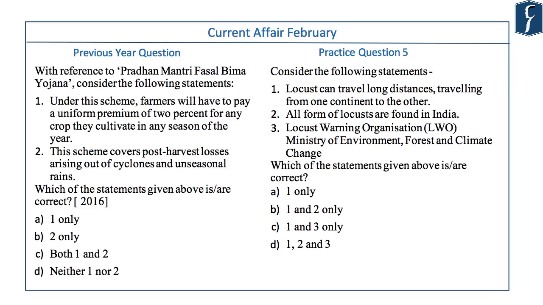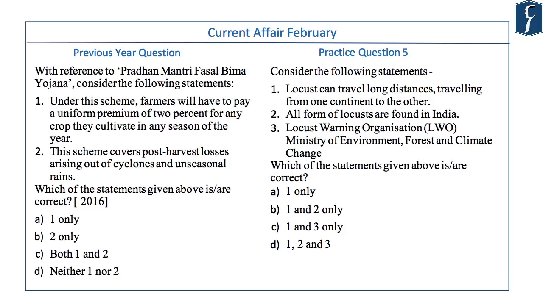UPSC always focuses on farmers' issues. In prelims, they regularly ask questions on MSP, crop insurance, crop damage, etc. For instance, see this question of 2016. UPSC asked, with reference to Pradhan Mantri Fasal Bima Yojana, consider the following statements. Under this scheme, farmers will have to pay a uniform premium of 2% for any crop. And this sounds a little extreme, so you must get alarmed and think about it a little. 2% for any crop they cultivate and in any season of the year.